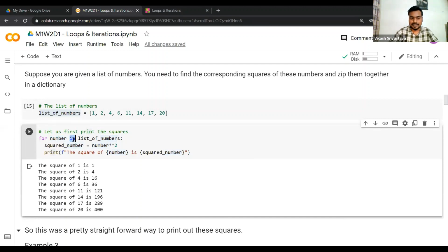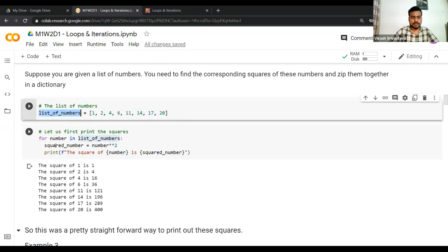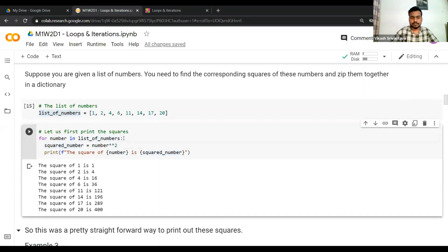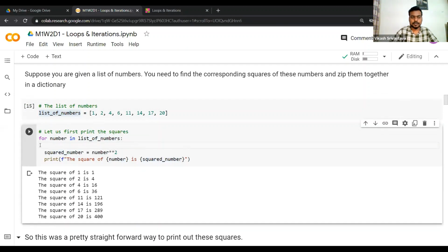Then of course you have the in keyword, and then your iterable object, which in this case is your list of numbers. Now when you are here, if you just press enter, you will be taken to the appropriate indentation. Essentially, only whatever is within the proper indentation in the for loop will be executed when you run this for loop. Maybe I'll show you that example, but for now let's concentrate on this.